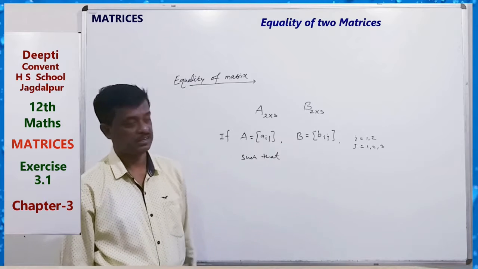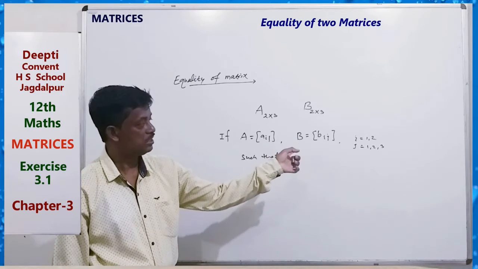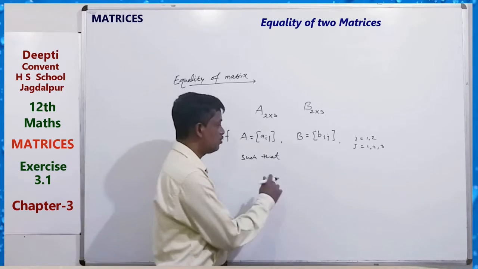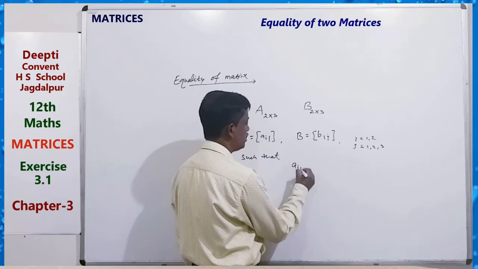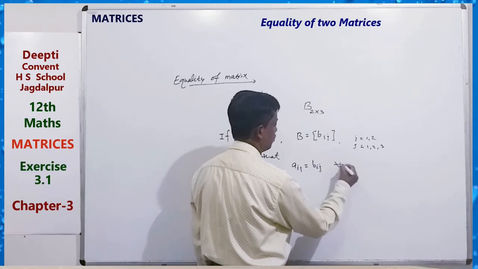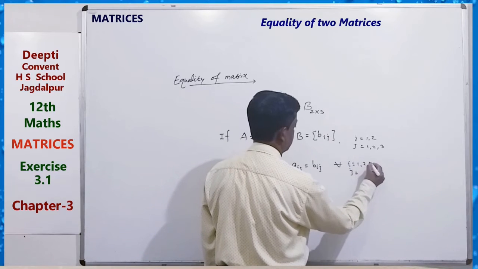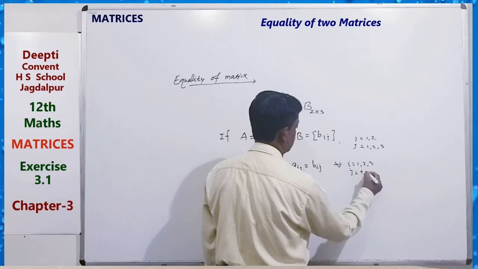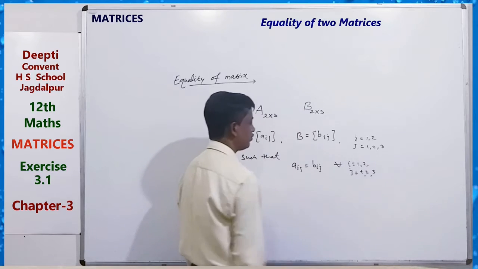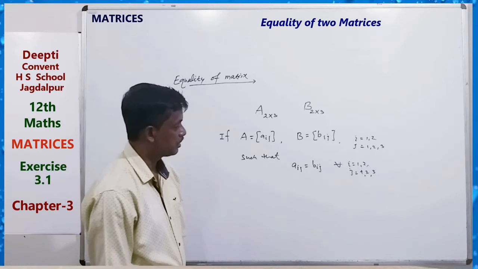They are equal if corresponding elements are equal for all i and j.